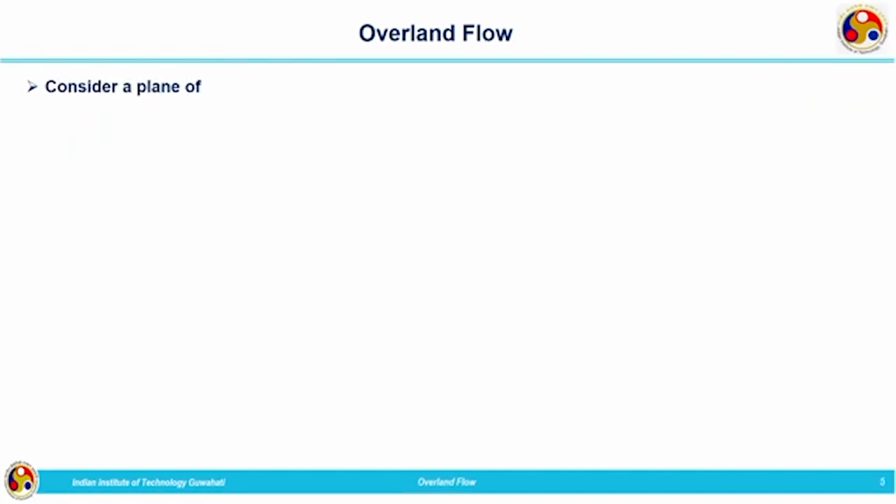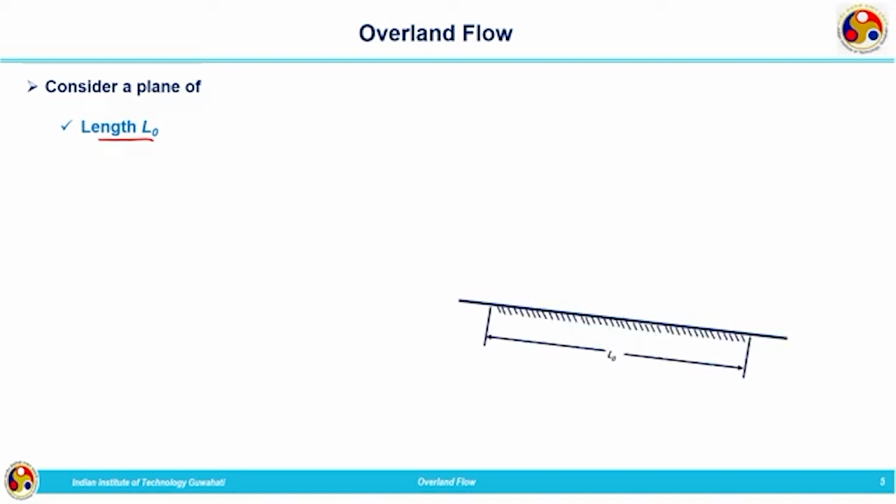Now, what we are going to do? We are going to consider a plane which is having a length L0. So, we can see the schematized representation of the plane. It is having a length capital L0, and the x direction is considered along the plane and y direction is perpendicular to the plane. So, you should keep in mind that x is not horizontal, x direction is considered along the plane and y is perpendicular to the plane.